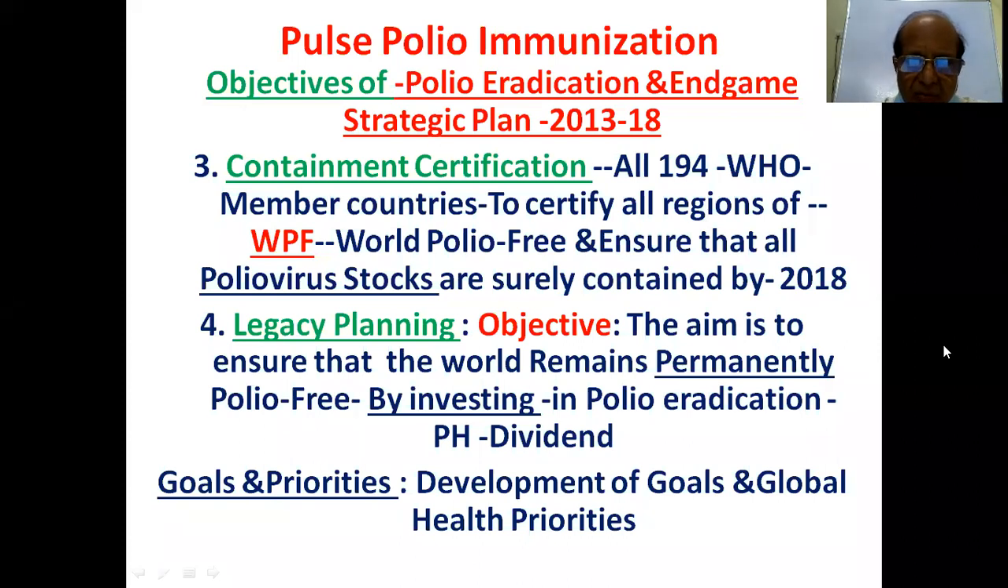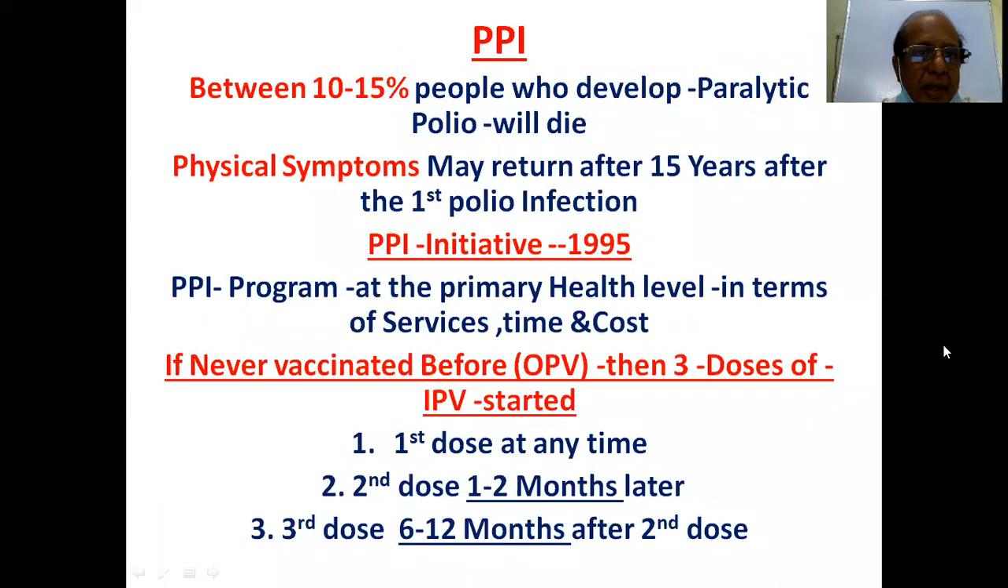Goals and priorities, development of goals and global health priorities. Especially, between 10 to 15% of people who develop paralytic polio may die, and physical symptoms may return 15 years after the first polio infection. The PPI initiative started in 1995, pulse polio immunization, a program at the primary health level in terms of services, time and cost. If never vaccinated before with oral polio vaccine, then 3 doses of inactivated polio vaccine should be started.